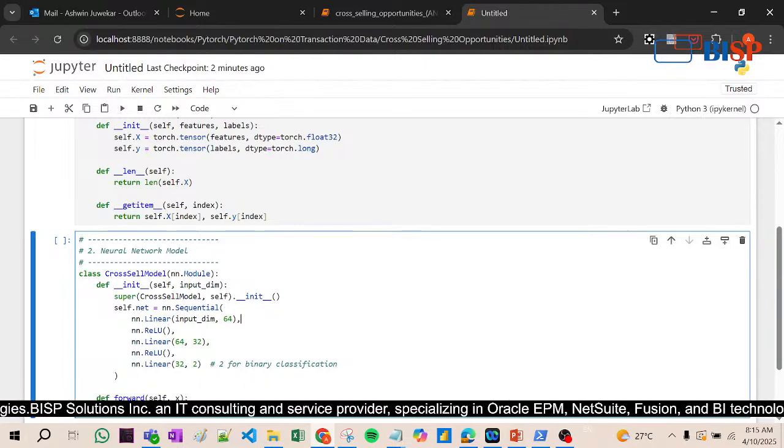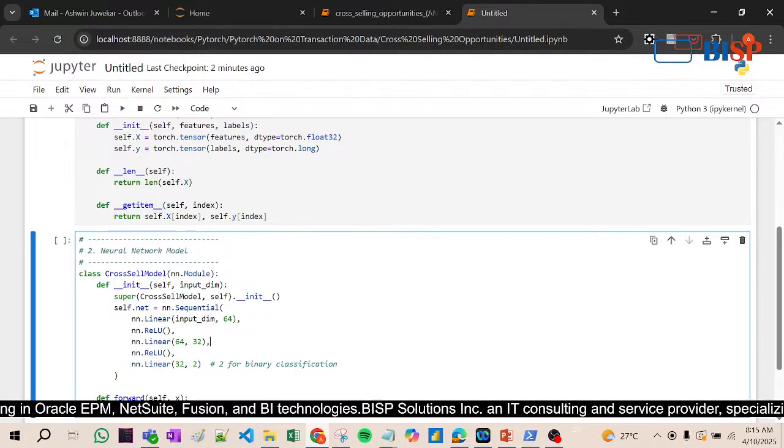Linear, first of all, the complete data is converted into 64 neural networks. Then the ReLU activation function is used. This activation function reduces the negative number into 0, right? Again the linear function is done, and then 32 neural networks are created.